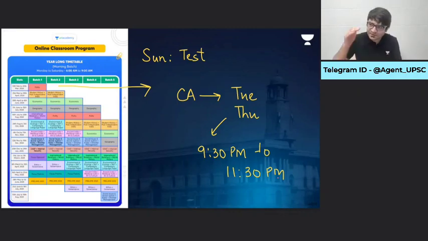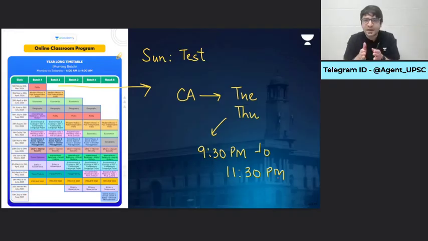That's why we have segregated current affairs subject-wise. So polity-based current affairs, economics-based current affairs, science and tech and environment-based current affairs, places and news related to art and culture, international relations. Every Tuesday and Thursday, subject-wise, your own teacher who teaches you these subjects will also cover the current affairs related to these subjects. So that through live classes, you are attending and completing the static plus dynamic portion of the syllabus.